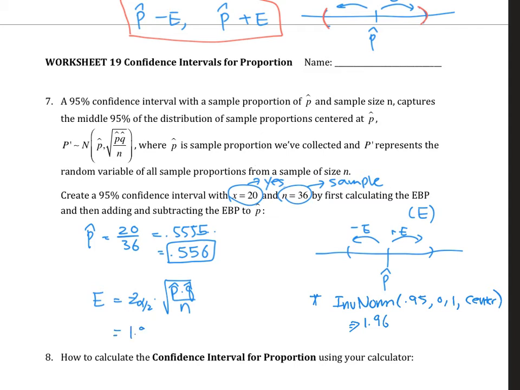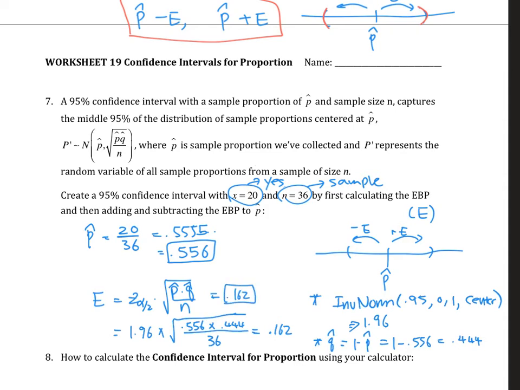So 1.96 times radical P hat, which is 0.556, times Q hat. A little side note, Q hat is just 1 minus P hat, which is 1 minus 0.556, so it'll be 0.444. And then sample size n is 36. So when you calculate this out, you get 0.162. So the margin of error is 0.162.